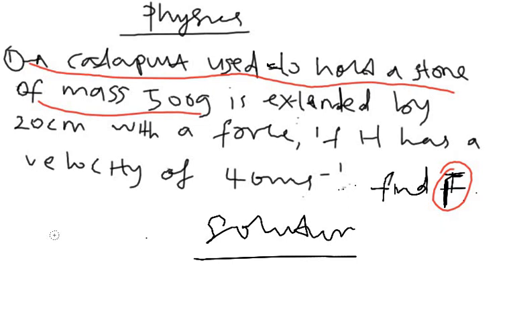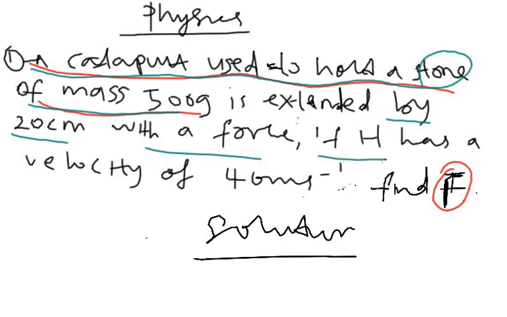As you can see on the screen, the first question says a catapult is used to hold a stone of mass 500 gram, and it is extended by 20 centimeter with a force.